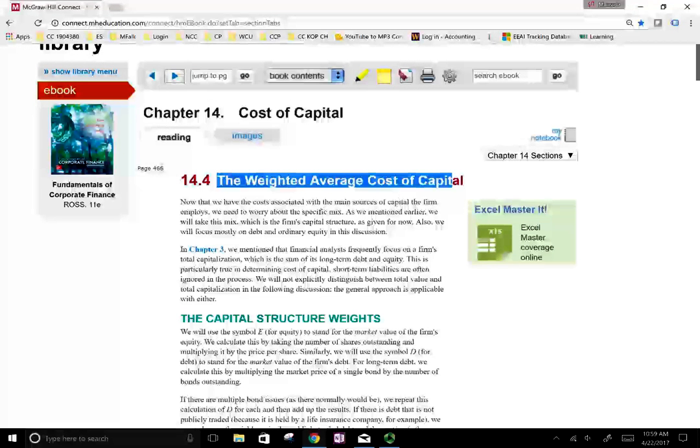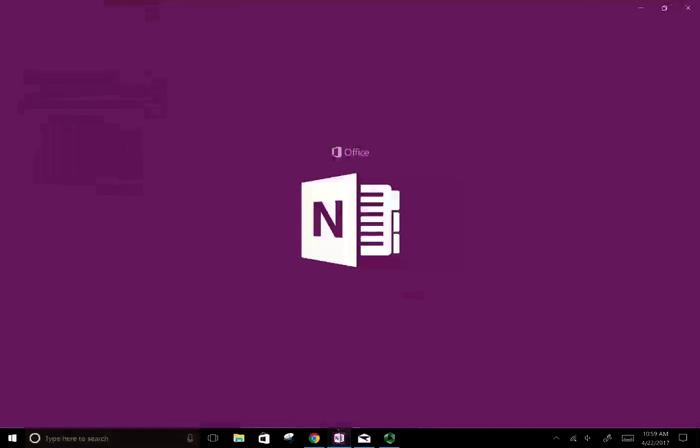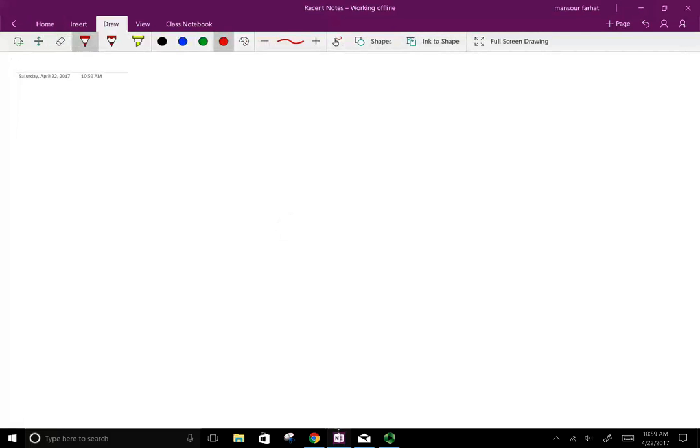Now, the weighted average cost of capital. Let's review real quick. We want to make sure we understand where we finance our company. If we look at the simple accounting equation, assets equal liabilities plus equity.